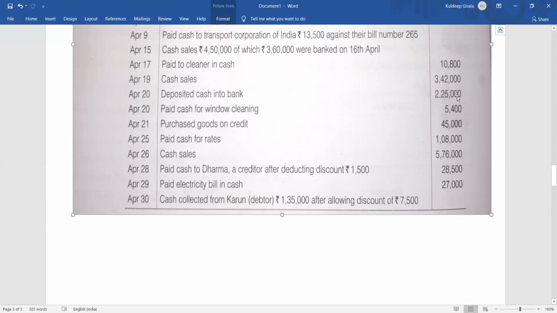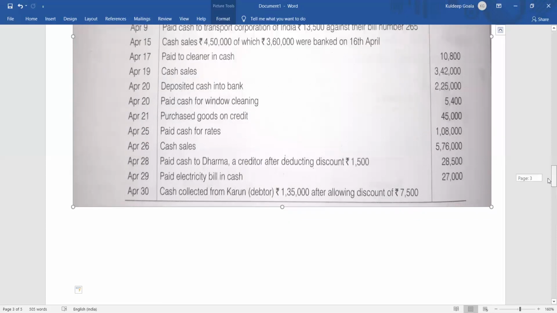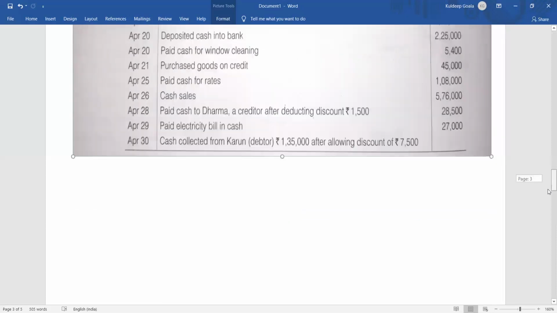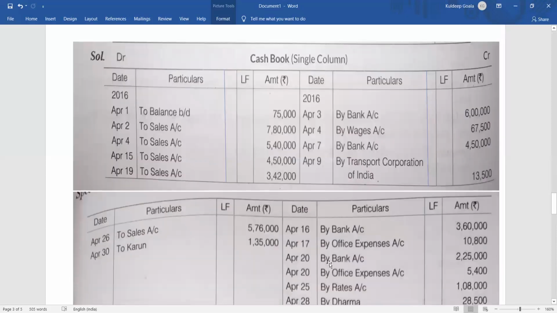What will happen? Cash deposited in the bank means bank account debit to cash, because bank is the receiver, bank debit, and cash goes out, credit. So bank debit to cash, right? So cash credit side by bank. So go in the credit side. What will you write? By bank, April 20, 2,25,000. Okay.